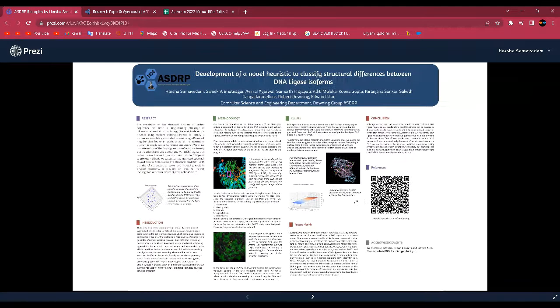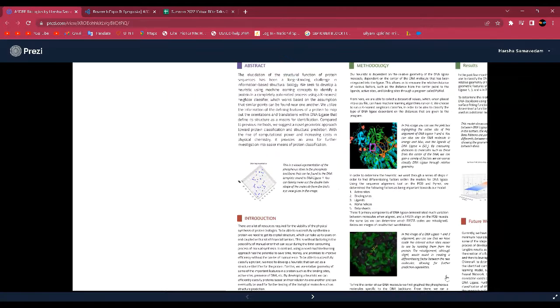Right. So, starting off with the abstract, the elucidation of the structural function of protein sequences is a long-term challenge in information-based structural biology. We seek to develop a heuristic using machine learning concepts to identify a protein in a completely automated process, using a k-nearest neighbor classifier, which works based on the assumption that similar points can be found near one another.